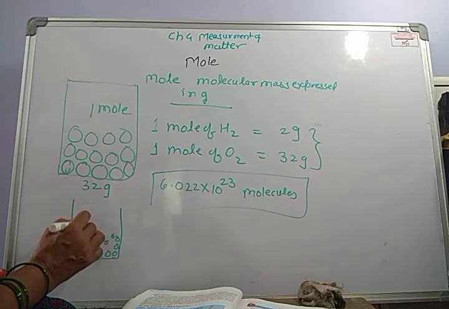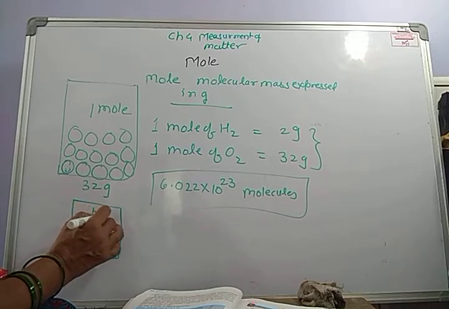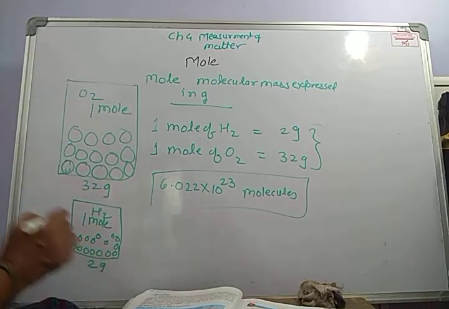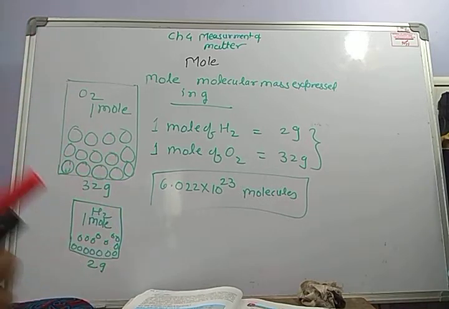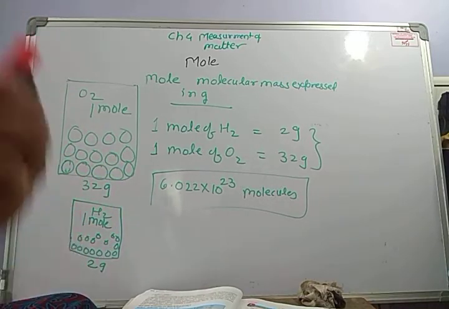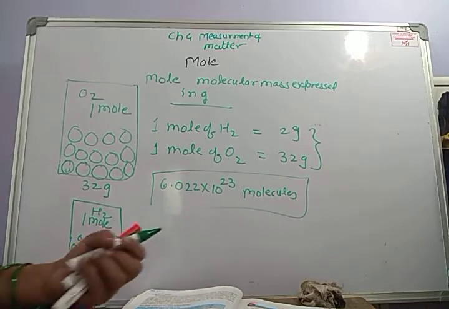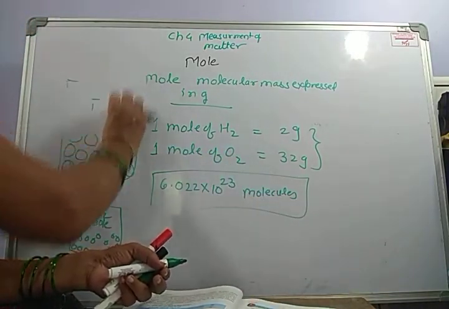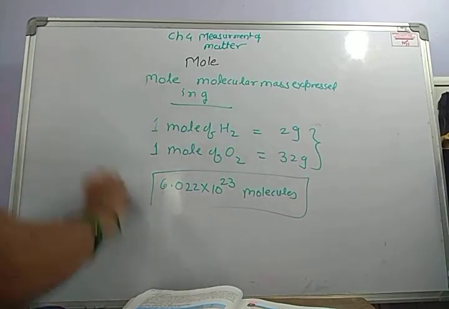If it is 1 mole, it is hydrogen, H2, and its mass is 2 gram, and 2 gram of hydrogen will have the same number of molecules as in 32 grams of oxygen. That is the mole concept, and this number was discovered by Avogadro, and therefore this number is denoted by N and said as Avogadro's number.